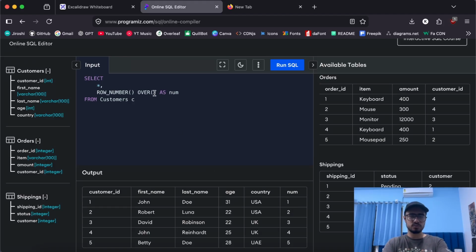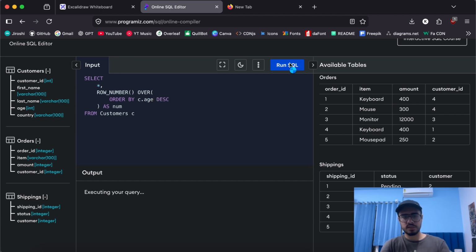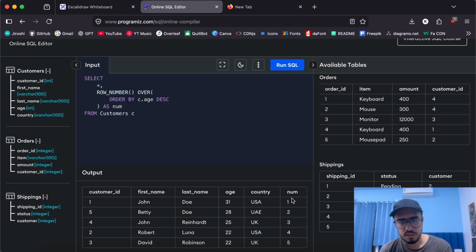Now let's do something more interesting. We can use order by here. Yeah, these window functions support order by, and we can order by descending, or let's say ascending. It's already in descending order, so no, it's not in descending order. So let's do c dot age in descending order, and when I run SQL, you can see now the row numbers are according to the inverted ages.